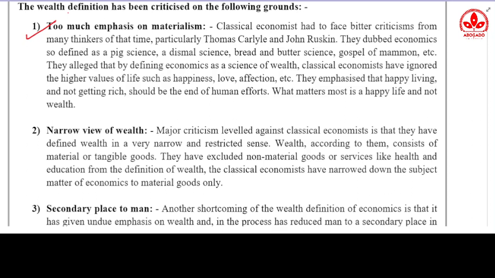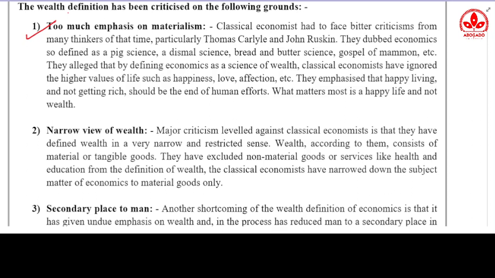Now, you might be knowing Hindi, and even if you don't, you might have heard the phrase "paisa hi sab kuch nahi hota hai", that money is not everything. There are in life other things apart from money. There is happiness, there is the love of family members, the love of your partner.